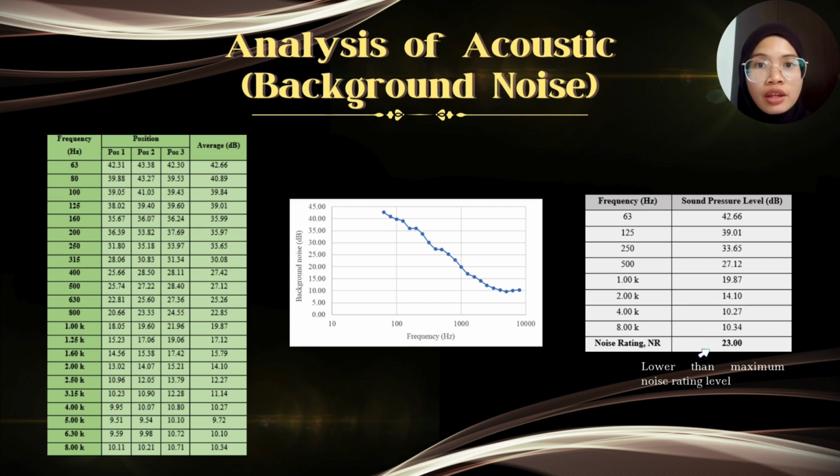However, they dropped as frequency increased, reaching only 10.34 dB at 8 kHz. By using an online tool, we calculated a noise rating of 23 dB, which is far below the recommended levels for lecture halls. So this means that the room has excellent noise control, as it has effective insulation and soundproofing.